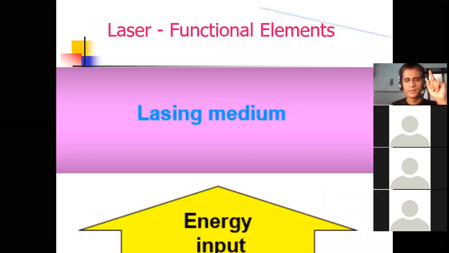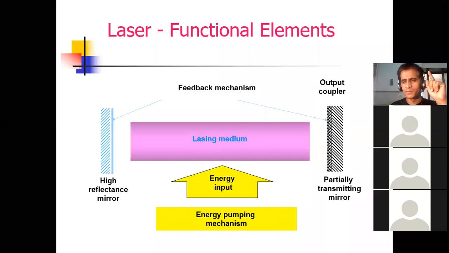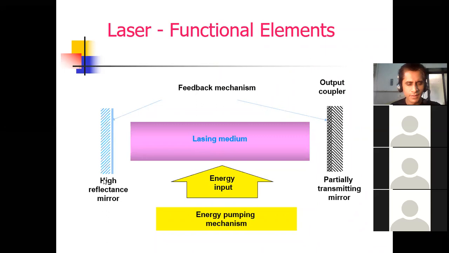Now see, the next is what are the main functional parts. A laser requires, on your left hand side, a high reflectance mirror, meaning 100% reflection will occur here. A partially transmitting mirror, through which some light will transfer. This is the feedback mechanism which consists of these mirrors.